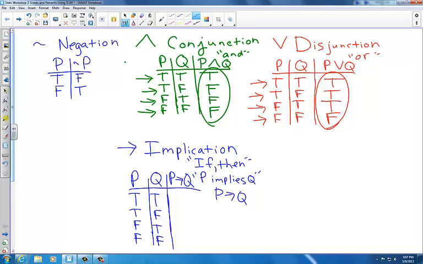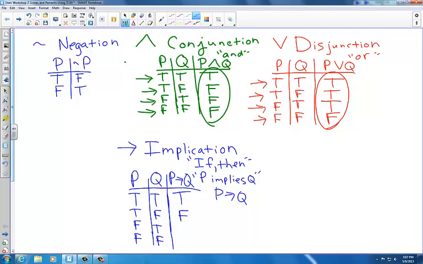So when proposition P is true and proposition Q is true, the implication if P then Q is also true. When P is true and Q is false, if P then Q is false. The implication is true in all cases except for when P is true and Q is false.